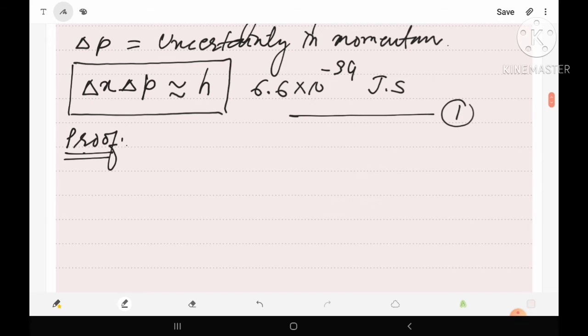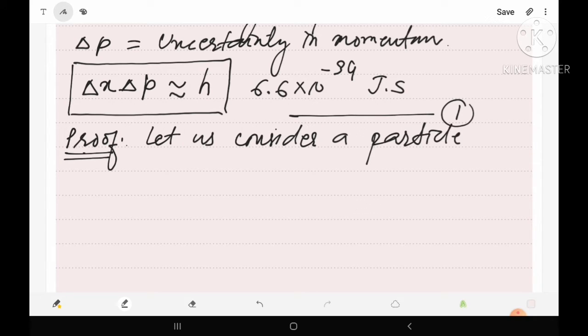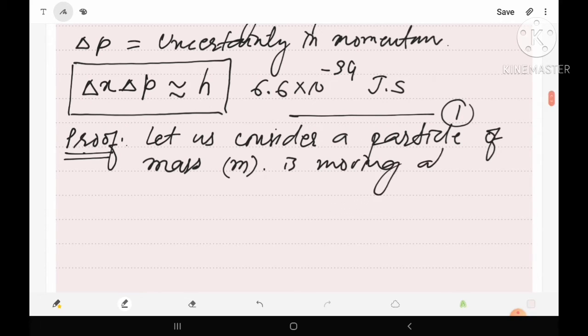Let us consider a particle for which we have to prove the uncertainty principle, of mass m, moving along the x-axis.